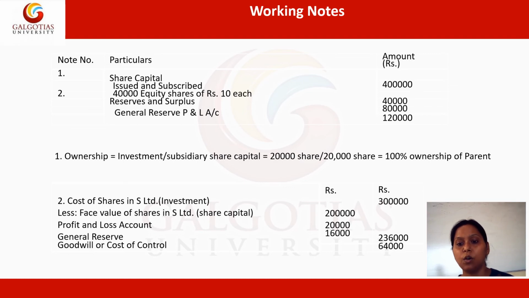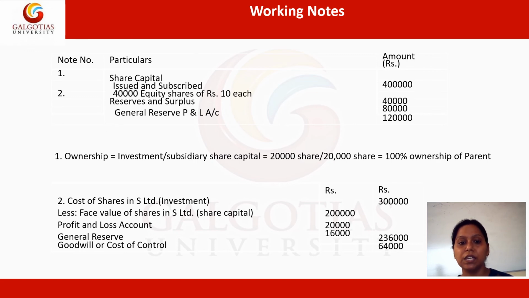So we simply get 2,30,000. Further, this 2,30,000 rupees will be subtracted from the 3 lakh rupees, so we will be able to get either goodwill or capital reserve.